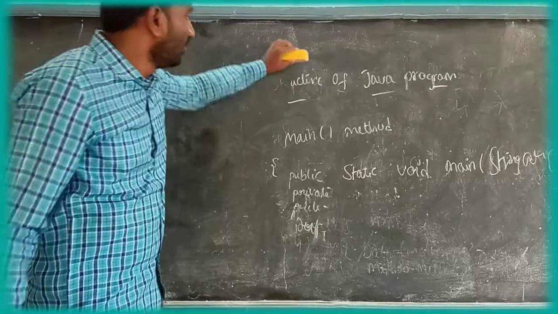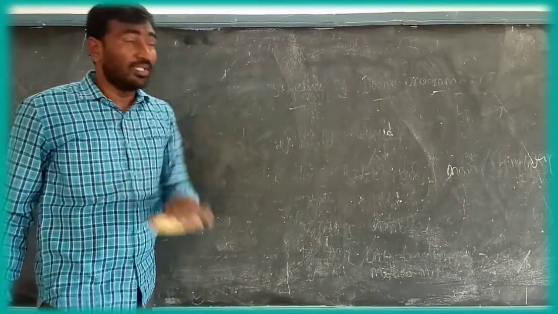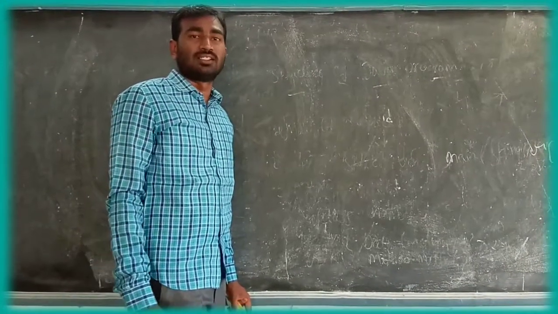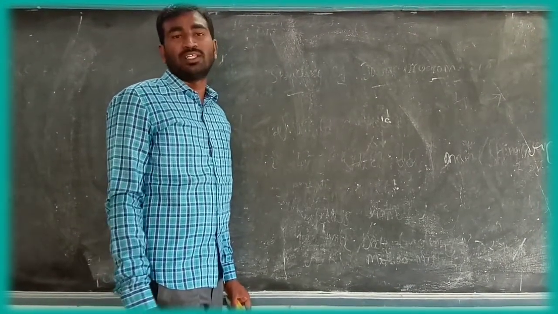The next programming element is called tokens. Java tokens are classified into five types.